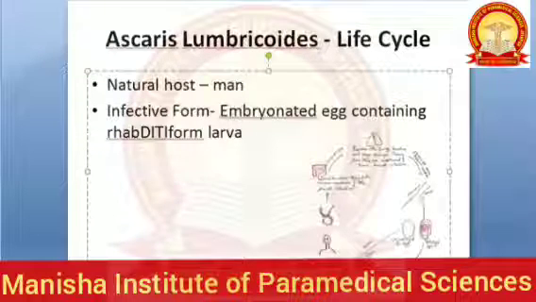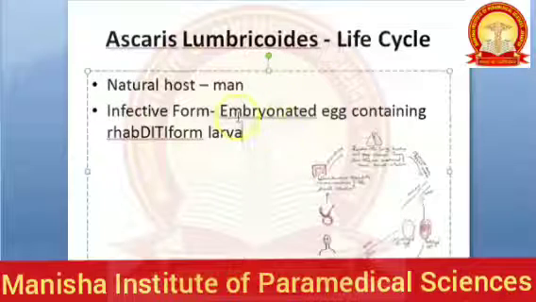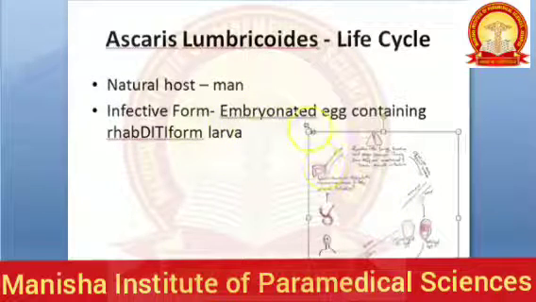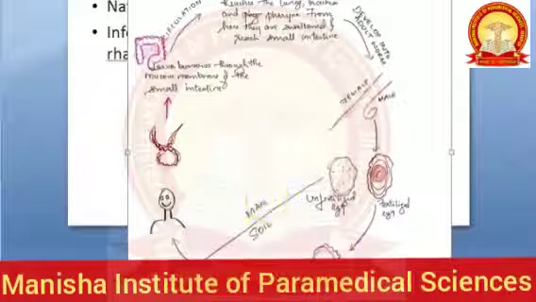Okay. So now we are moving on to the life cycle of Ascaris lumbricoides. Till now we saw the morphology of the adult worms, we saw the morphology of the eggs. The fertilized ones are bile stained. They have this large unsegmented ovum, right? Now coming to the life cycle. Here, in the life cycle, the natural host is man. Okay, so let us see how exactly man gets it.